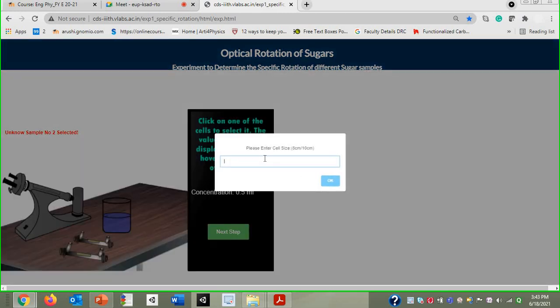Next we have to select the size of the tube. Two options are there: either you can take the tube with 8 centimeter length or 10 centimeter length. Here I will put 10 centimeter.